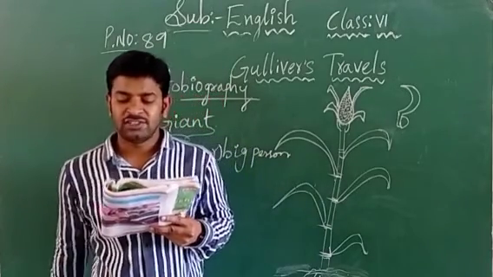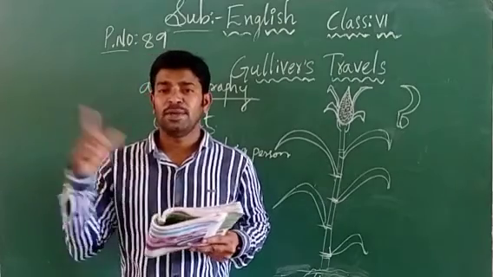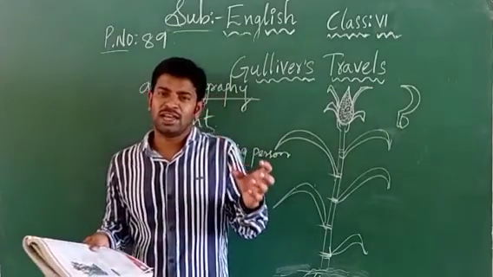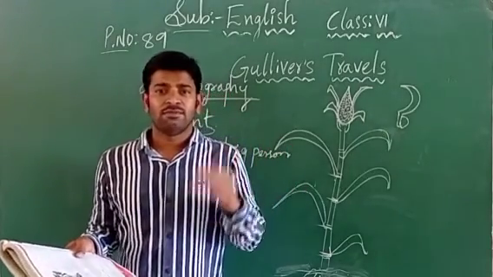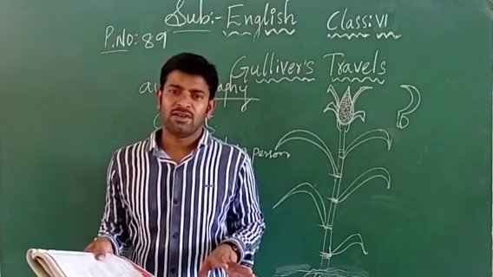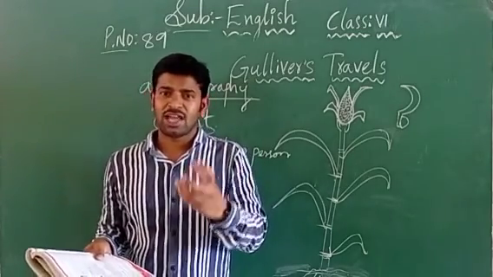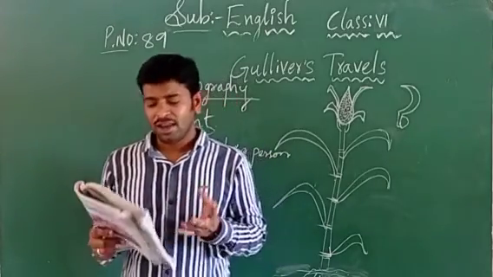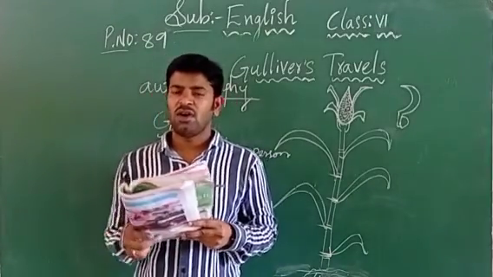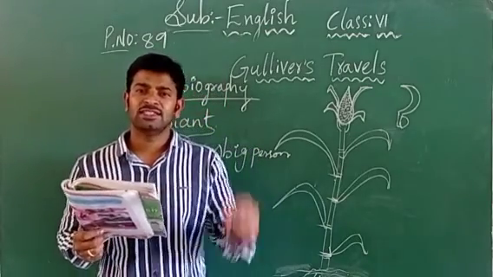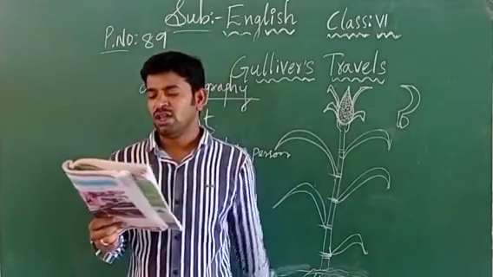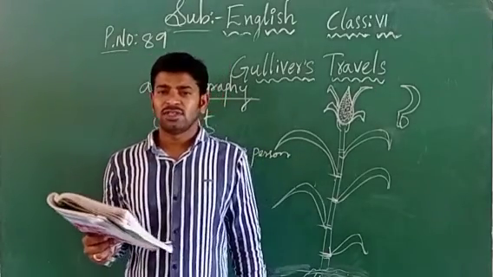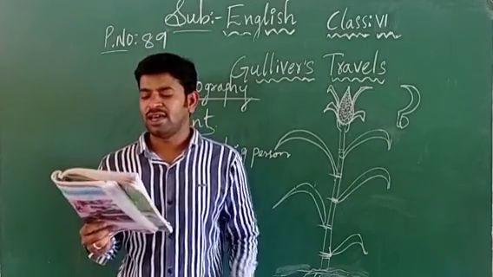He called his friends and gently placed me on the ground. So he immediately called his friends. We also do the same thing, no, children? When we find any new creature which we have not seen in our life, when we see it for the first time, we just call our friends: Hey, see here, what a great creature I have found. So the monster also called all his friends, and he placed this Gulliver on the ground. They all sat on the ground to take a good look at me. So they all sat on the ground to see my face clearly.